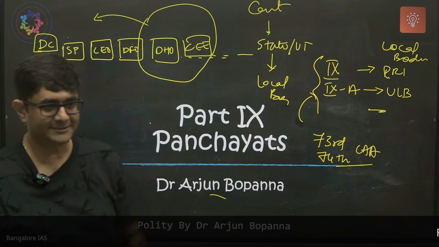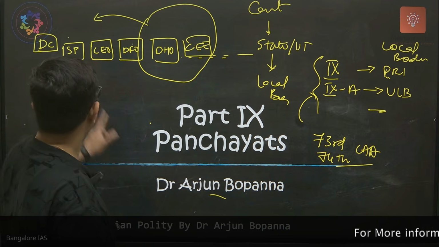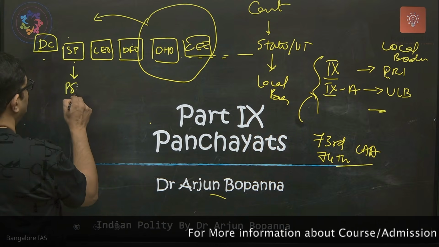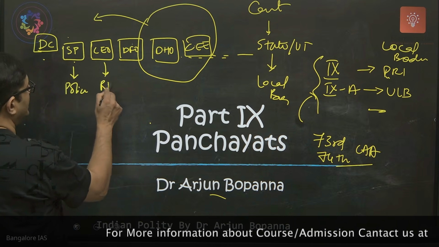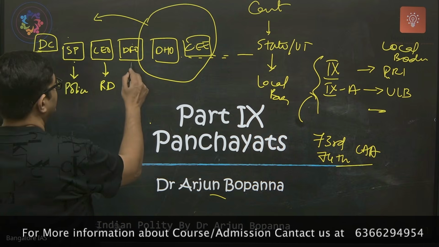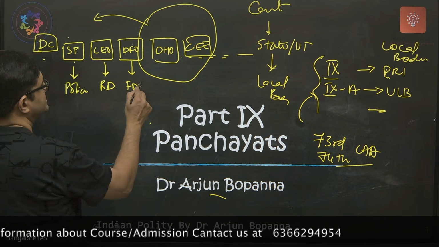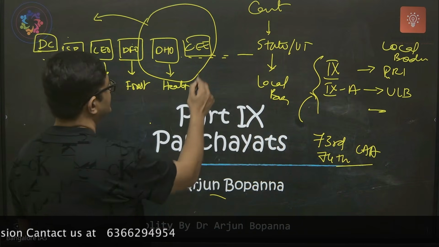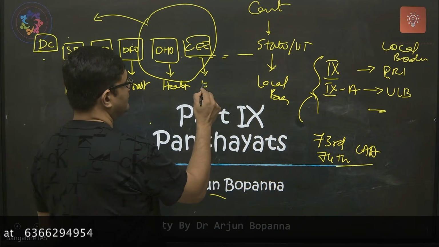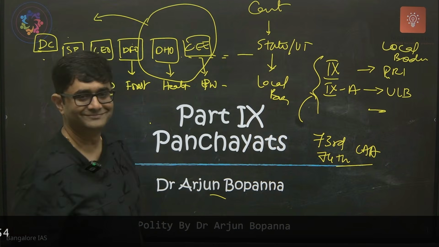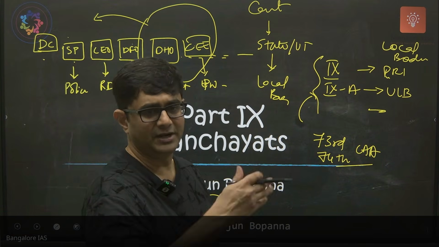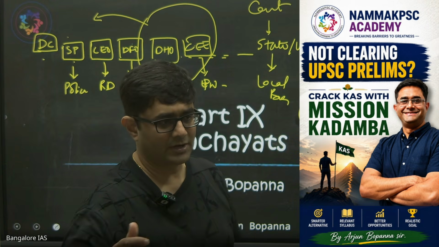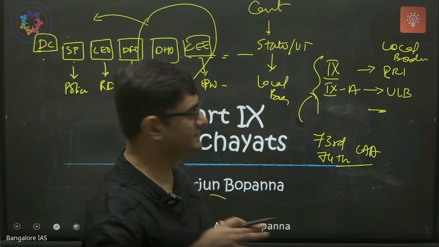If you take any district, you have the DC, SP for the police, CEO for rural development, DFO for forest, DHO for health, Chief Executive Engineer for public works, and so on. Okay, you have the education department, social welfare, district social welfare officer, backward class officer. These are the main ones.